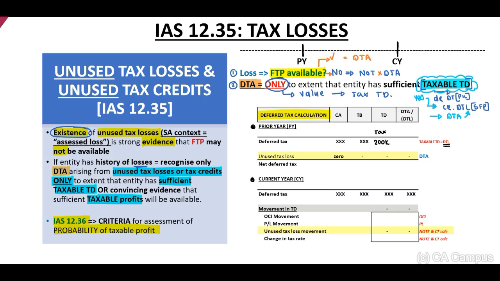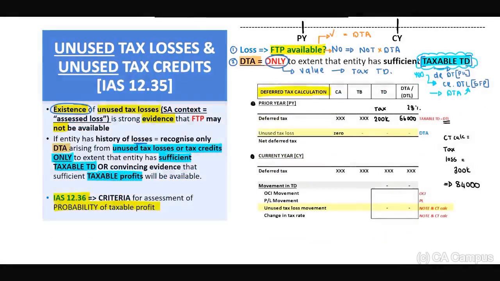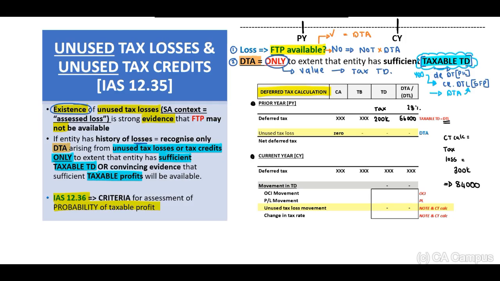This will result in a deferred tax liability of 56,000 at a tax rate of 28%. Now in our current tax calculation, we've calculated a taxable loss to the value of 300,000. And 300,000 times 28% will be an amount of 84,000.